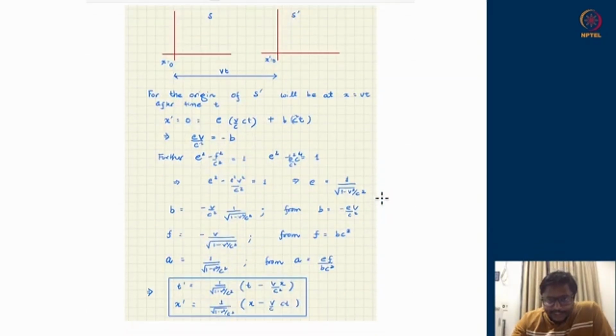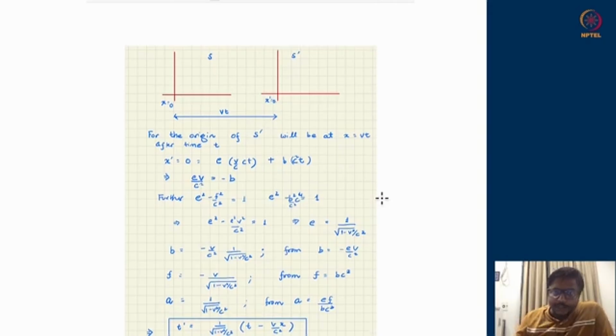Now let us apply the physical input that we want to look at. Again, as we discussed, there are two frames, S and S prime, and S prime frame is moving away from S with velocity v naught. So at time t, if this is my origin of S here, the origin of S prime will be at location x is equal to v naught t. So x should be the location of the origin of S prime.